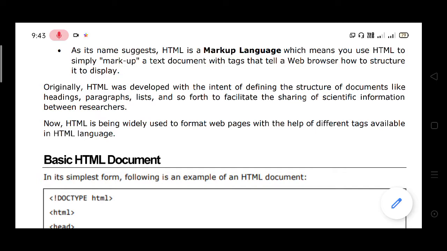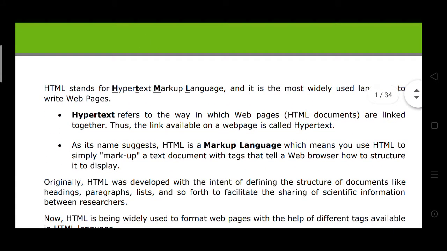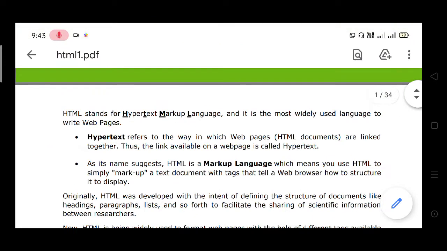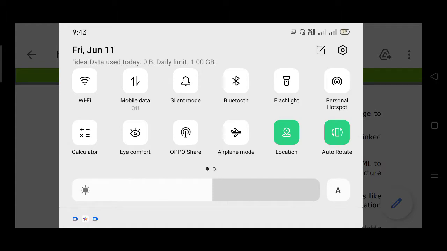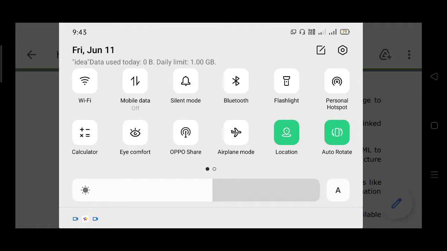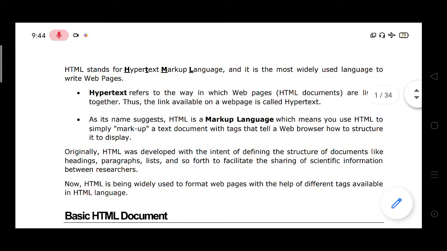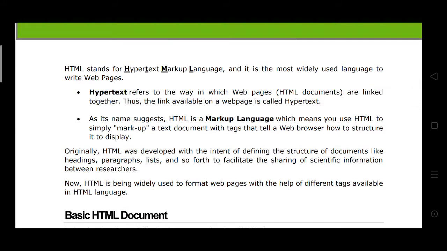HTML pages are web pages which display how to structure it to display.